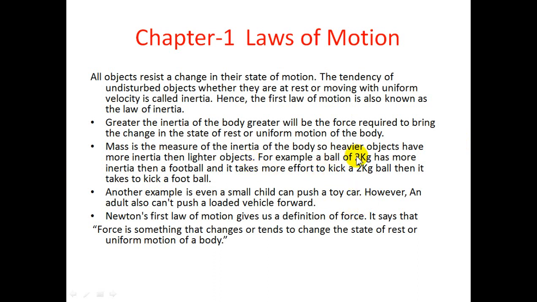For example, a ball of 2 kg has more inertia than a football, and it takes more effort to kick a 2 kg ball than it takes to kick a football. A football is lighter than a simple normal ball, we all know. So it is shown here that the 2 kg ball requires more force to push.